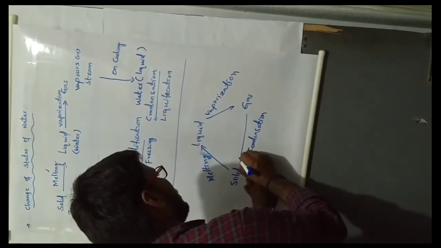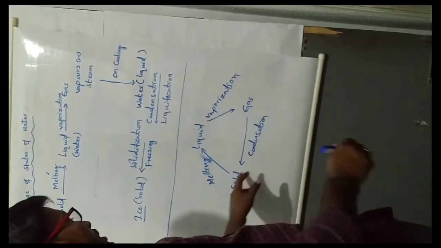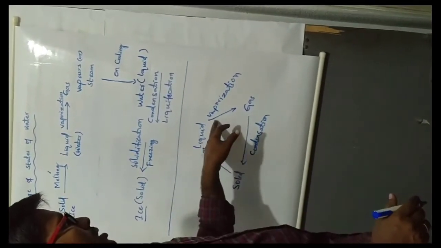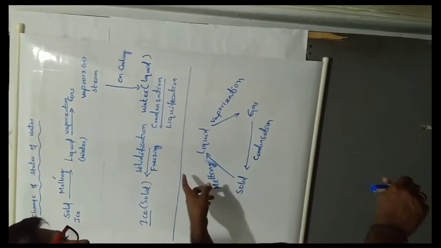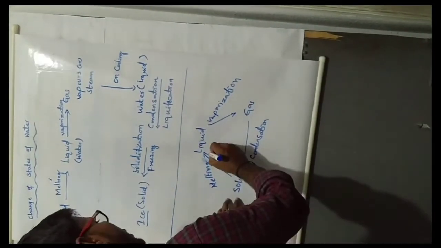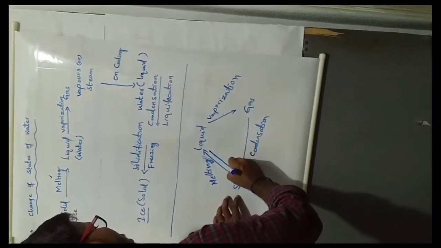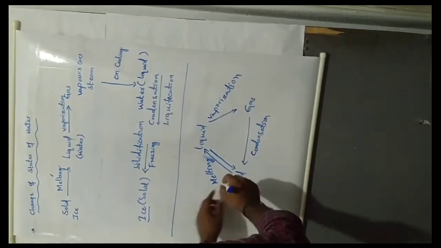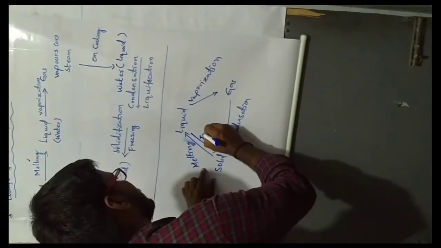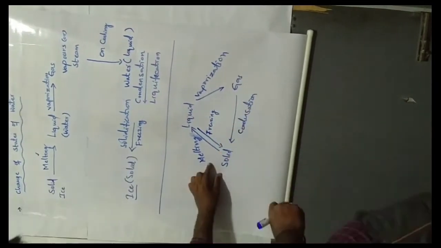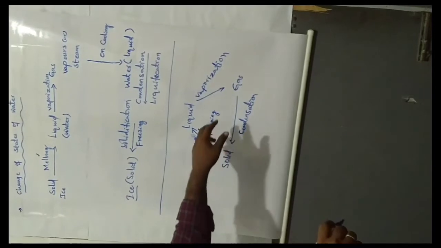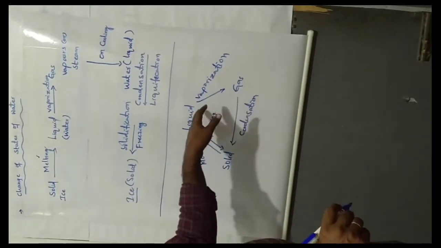So in this way, the arrows show solid changing to liquid, liquid changing to gas, gas changing to solid. Another way, liquid to solid is known as freezing, and in the same way gas to liquid.